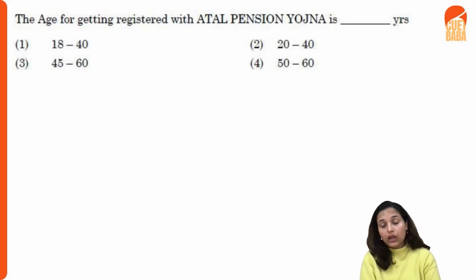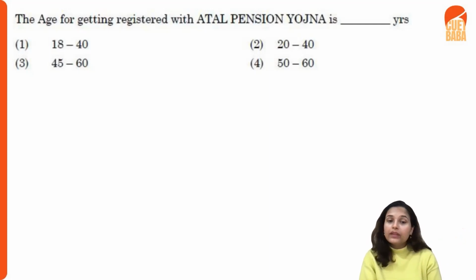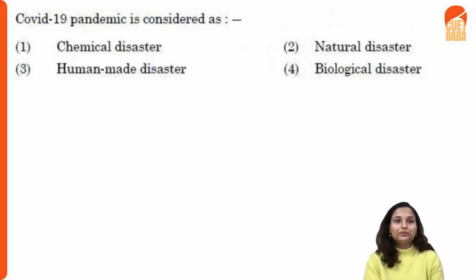this Atal Pension Yojana. And 40 to 60 is the time, because for 20 years you have to pay your contribution. Then only after 60, once you turn 60 or post retirement, will you get your pension. You'll definitely get your pension after this, ranging from 2,000, 3,000 or 4,000 to 5,000, depending on your contribution. So it is like that, right? I hope it is clear to you.